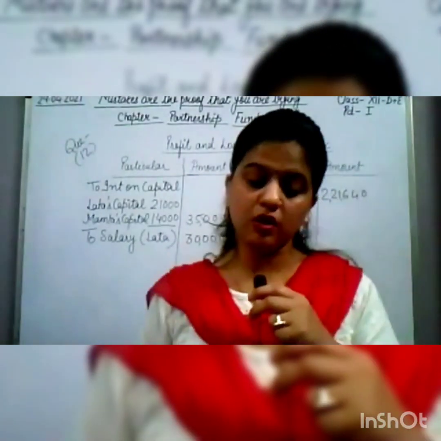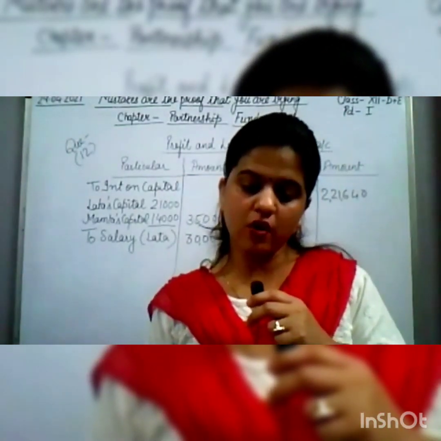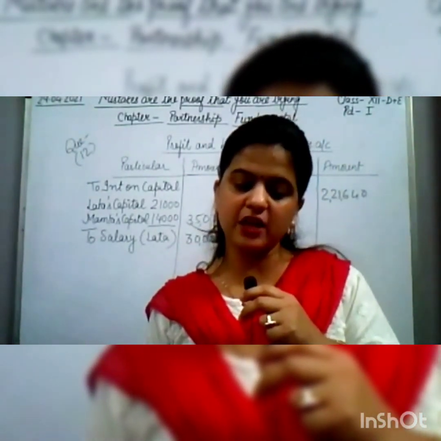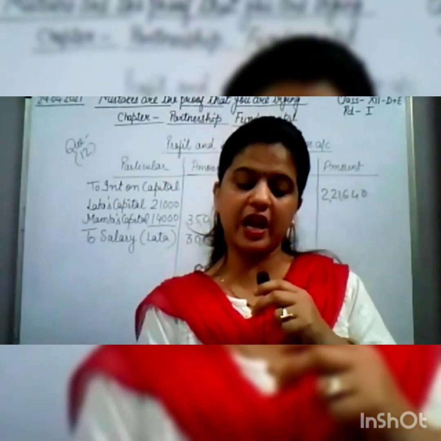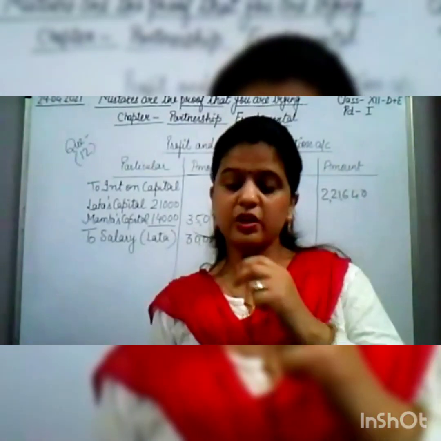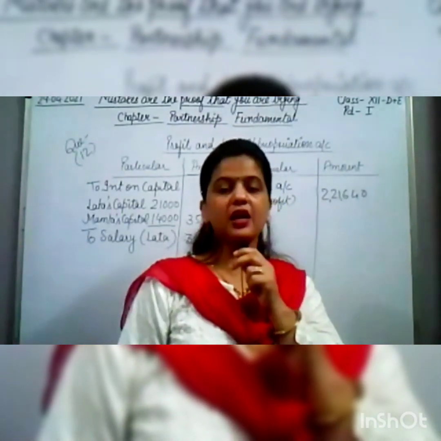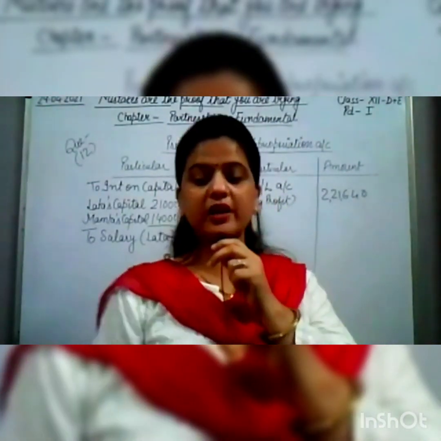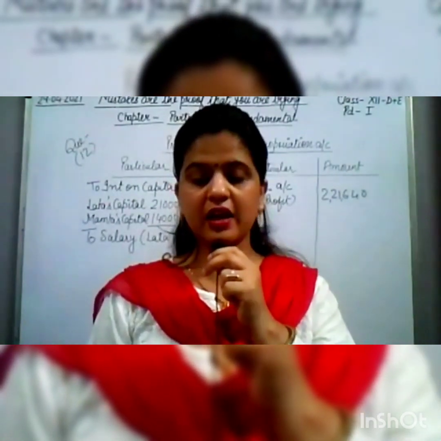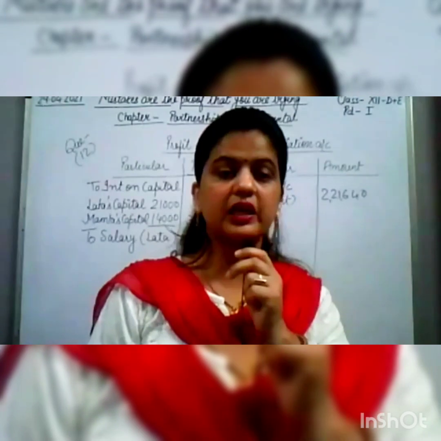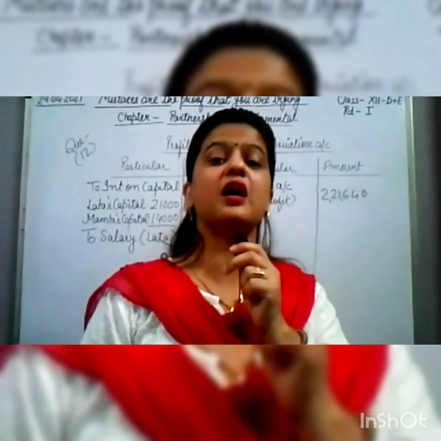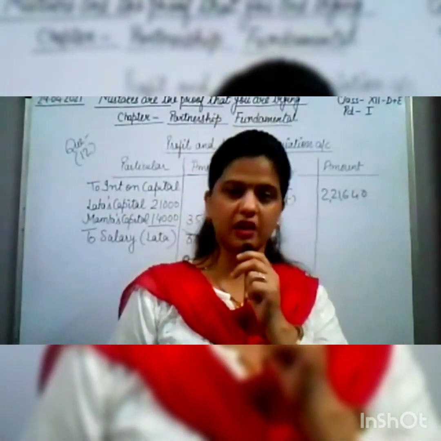Okay. Now, interest on drawings of partner at 8% per annum, drawing being Lata 36,000 and Mamta 48,000. See children, here you have to calculate the drawings, and the period is not given, meaning for how long the drawing was made or when it started.